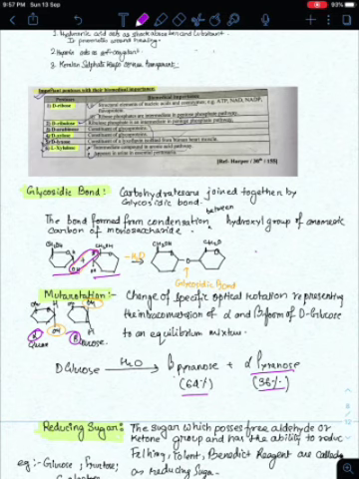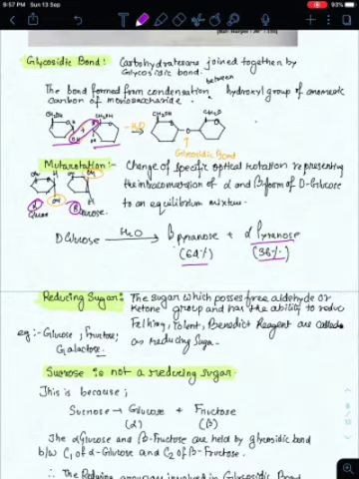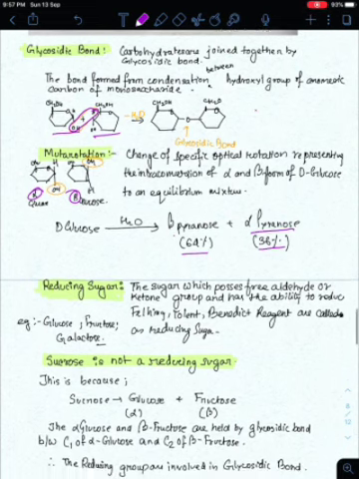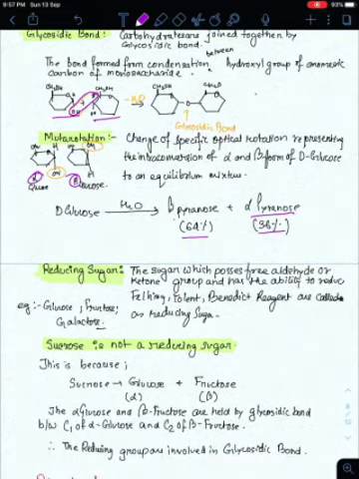That is having the anomeric carbon or the carboxyl carbon having the OH group one above, one down. You can say it simply. Now reducing sugar: the sugar which possesses a free aldehyde or ketone group and has the ability to reduce Tollens' and Fehling's reagent are called reducing sugar.